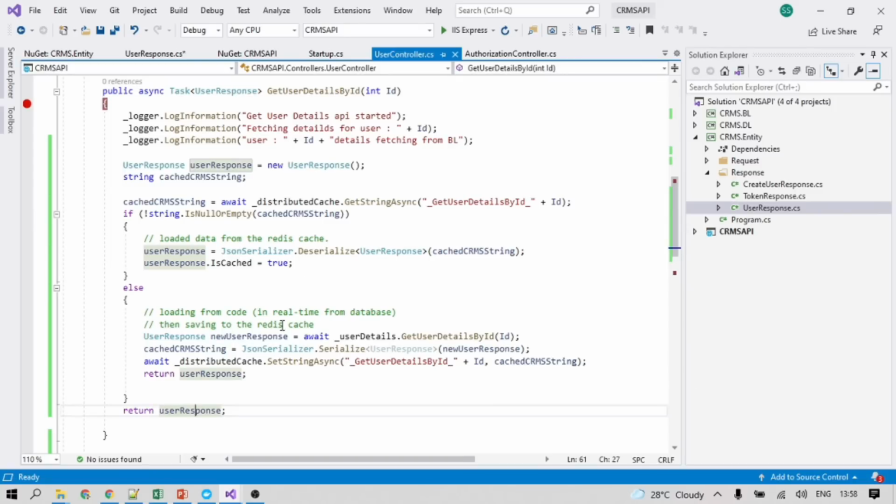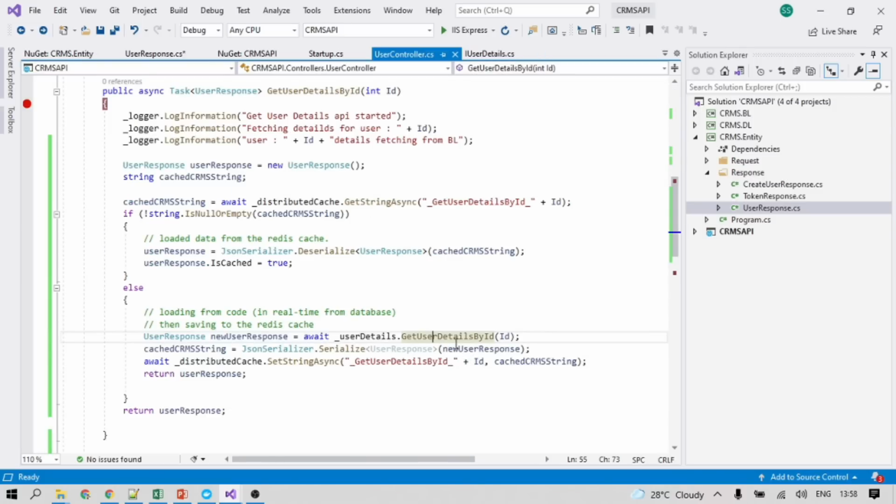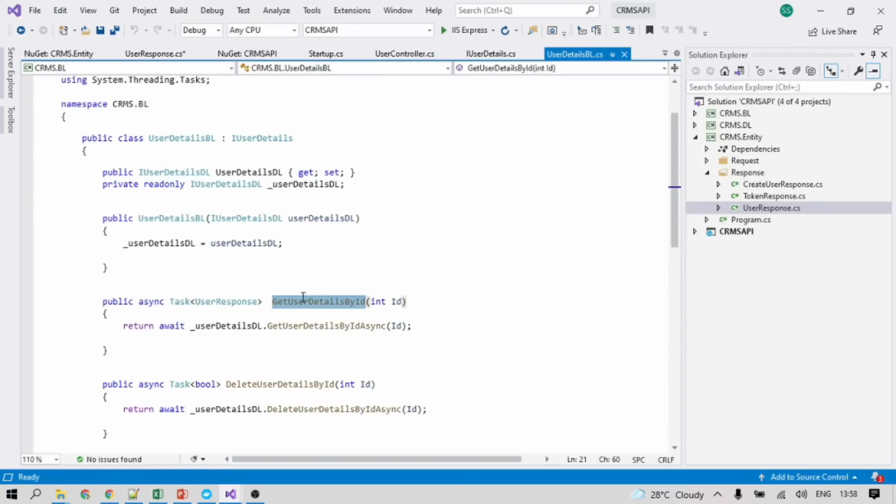And here, if the data is not available in the cache, if it is coming as blank or null, we come to the else part, and here we are calling our BL method. You can see here, this is the BL method, function F12. You can see it is going to the BL. This is the BL interface. Here we have implemented it. If we go to the implementation, it will go to our BL method. See, you can see here BL is further calling the DL.